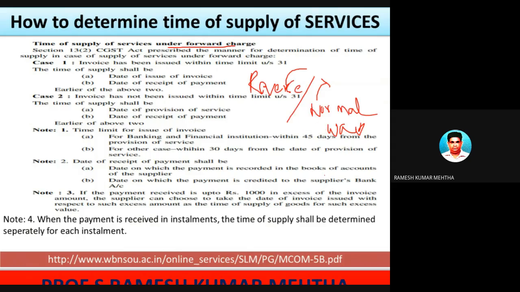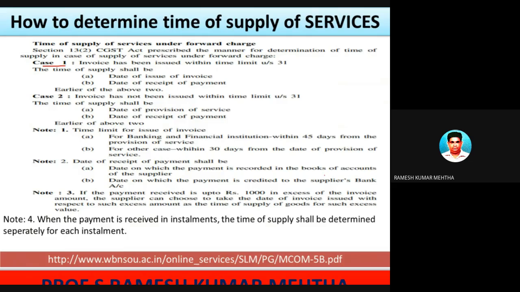Forward is nothing but the person who is supplying the services or goods collecting the value of the supply, inclusive of GST, and subsequently he pays the GST to the concerned government department. In the other case, the reverse is the way the GST is collected, and that is the reverse charge mechanism. We have a separate understanding about those.